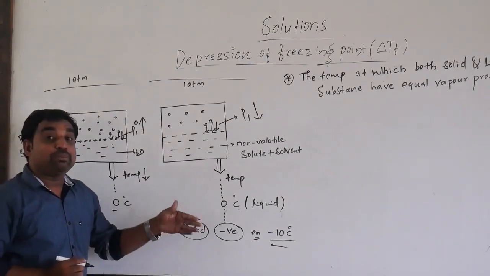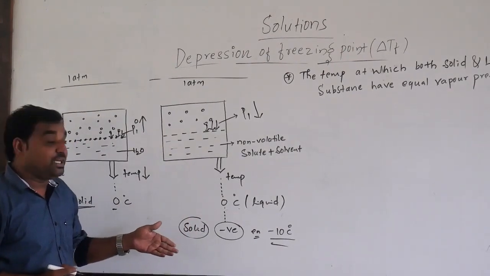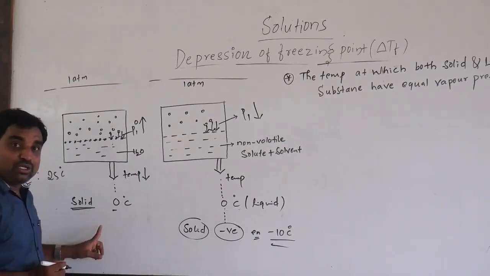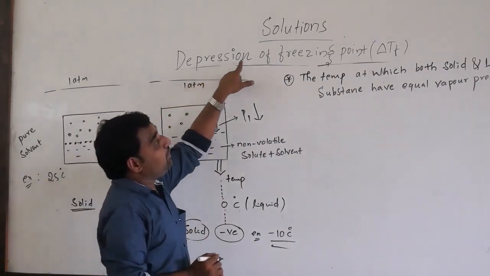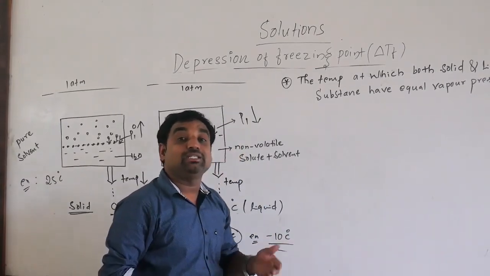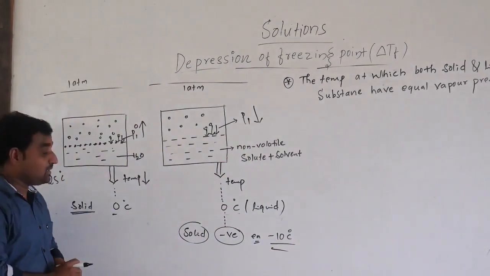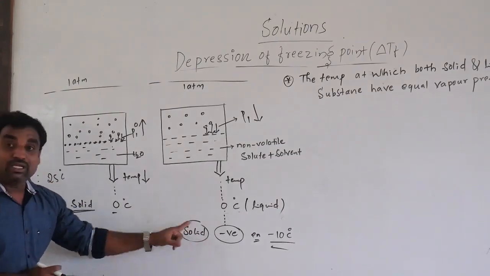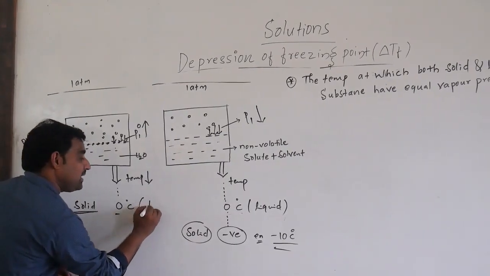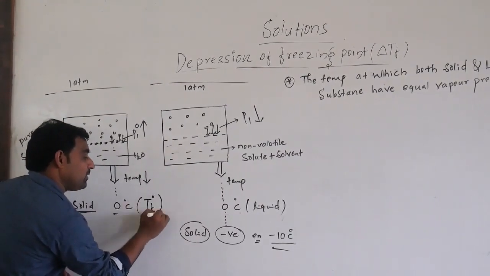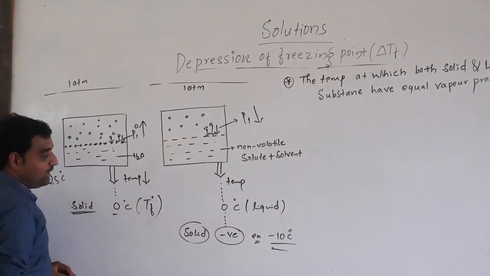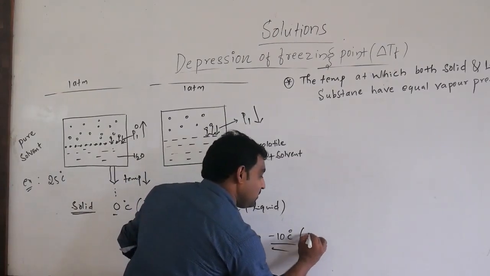This is where the depression takes place, where the decrease in the freezing point temperature takes place. Here, minus means the temperature is decreased compared to this one. This is the meaning of depression of freezing point. So how much decrease in the freezing point temperature takes place? It is the difference between the freezing points. Now we can define this temperature, because it is a pure solvent, as Tf naught. And this temperature is termed Tf.